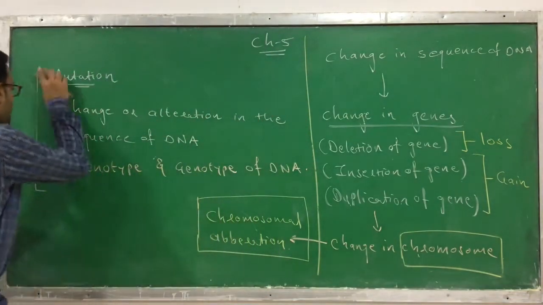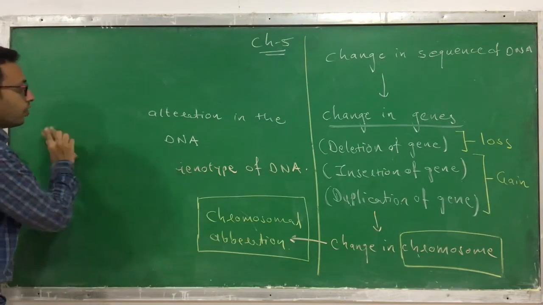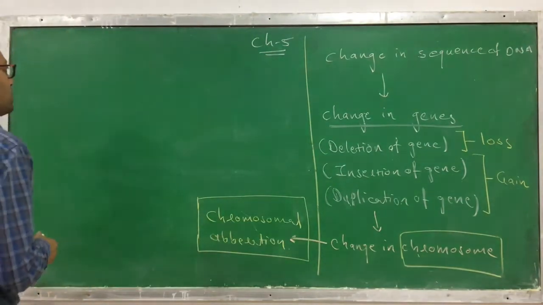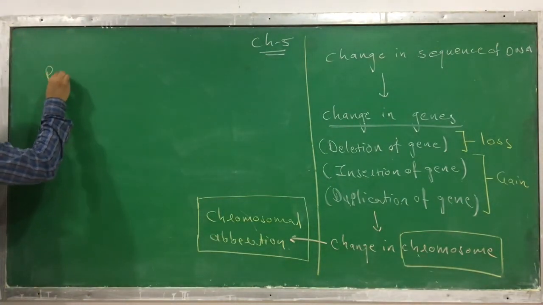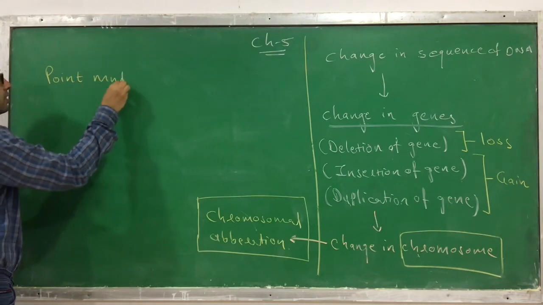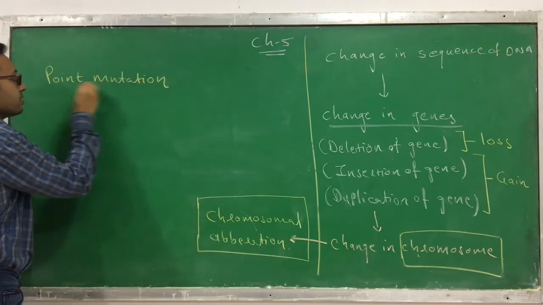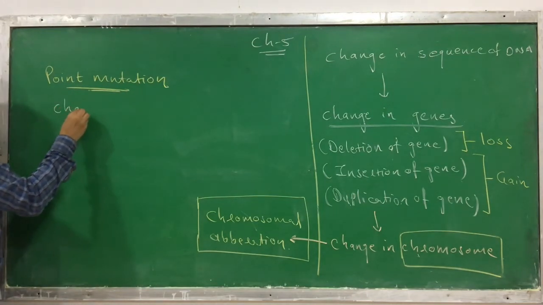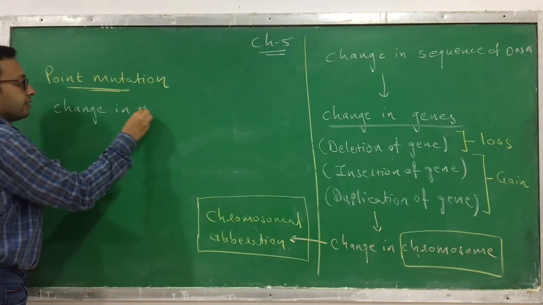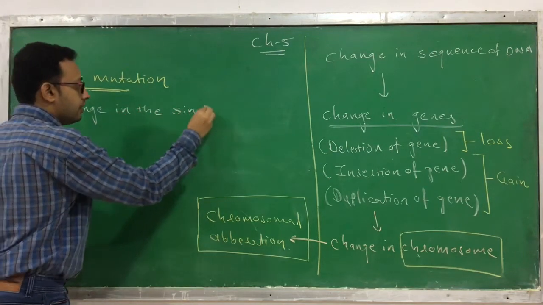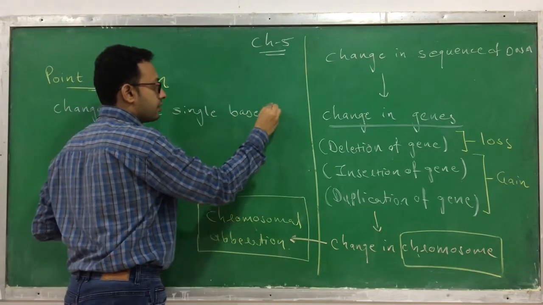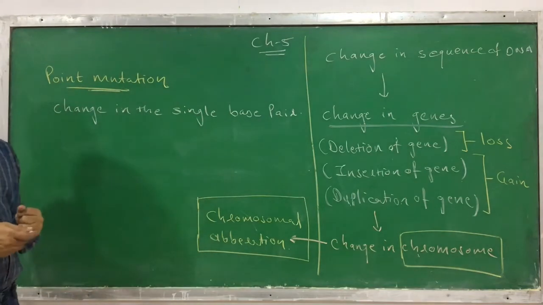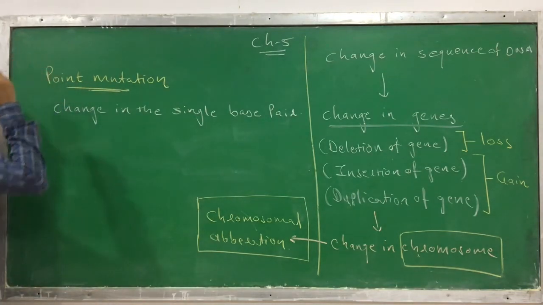So I will explain it. Sometimes it's not that the sequence or multiple sequences get changed, but only a single base pair gets changed, and such a change leads to a mutation, and this is called a point mutation. What is called a point mutation? Point mutation means a change in the single base pair. A change in the single base pair that may lead to a mutation is called a point mutation.